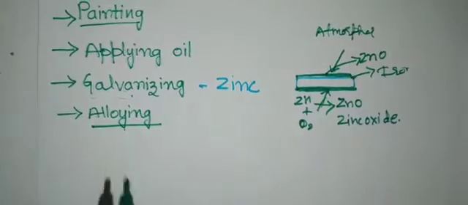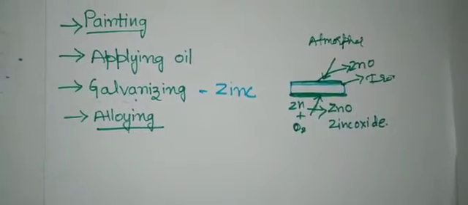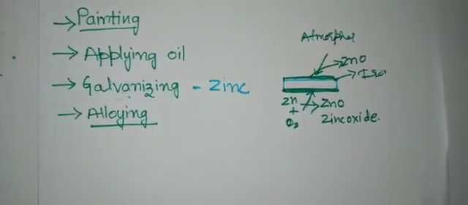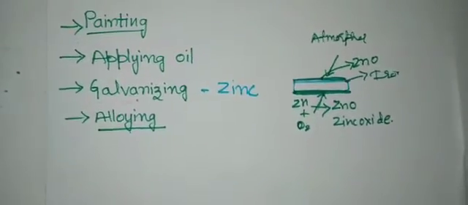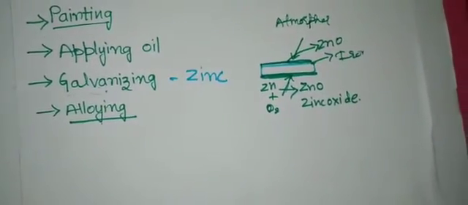Next is alloying. What are alloys? Maybe students, you might have observed materials like steel, brass, bronze, right? So these are all alloys.